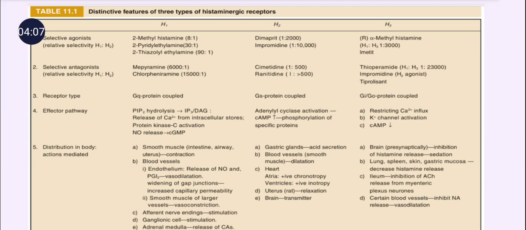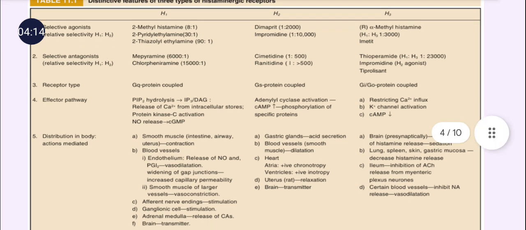It is also present on the adrenal medulla, responsible for the release of catecholamines, and it is present in the brain also. Then next is the H2 receptor. The H2 receptor location is the gastric mucosa. In the gastric mucosa, histamine causes an increase in gastric acid secretion.